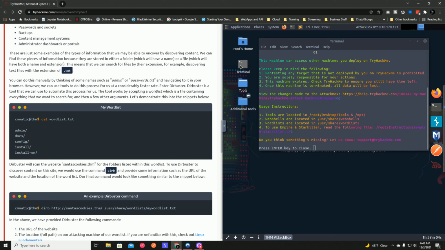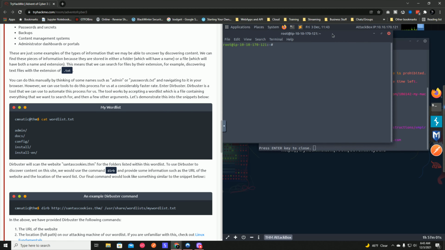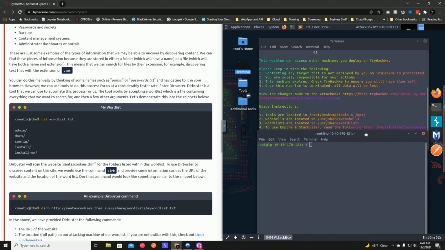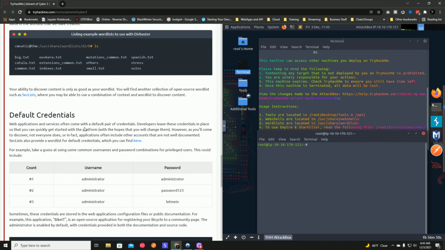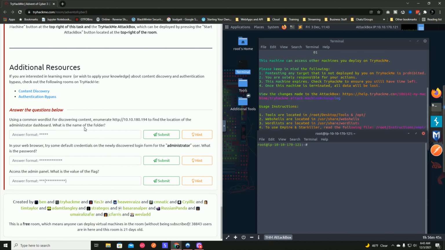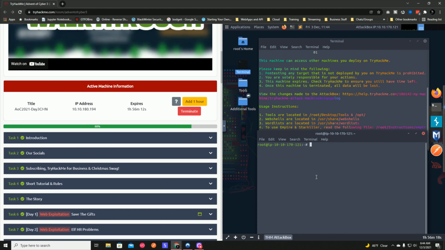Okay, so let's open up another box here. Let's drag this underneath here so we can see what we need. All right, and now let's go over here. SecLists. Okay, so this looks like the IP address of the machine that we're attacking, right? So let's just open up Firefox,